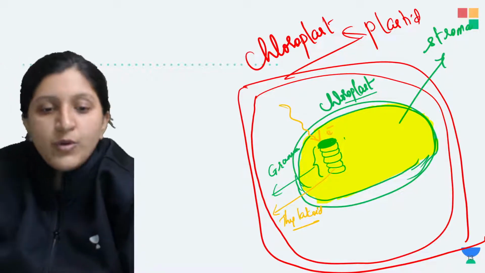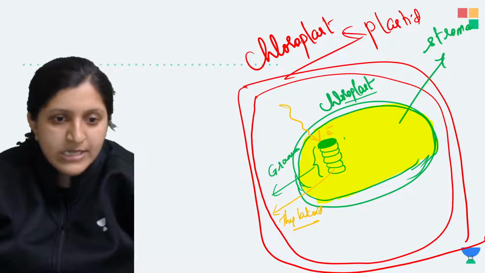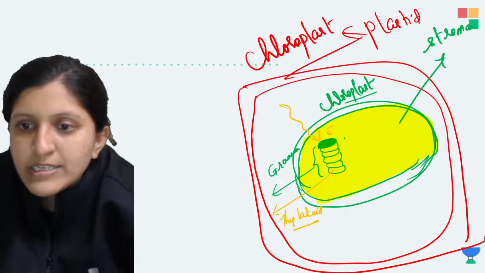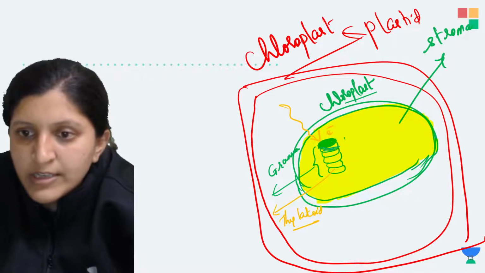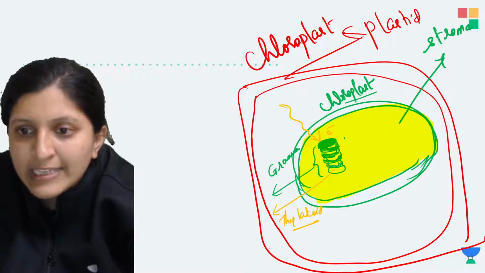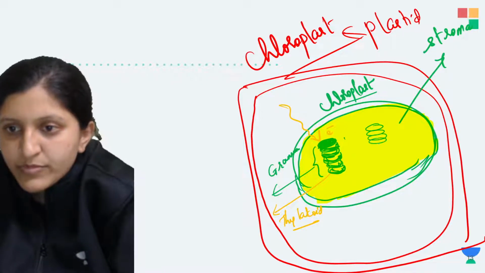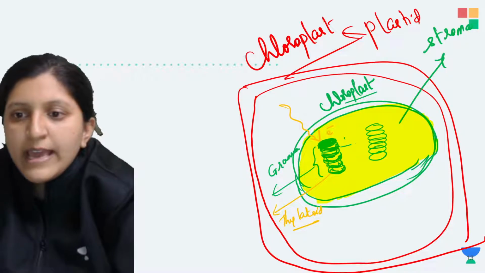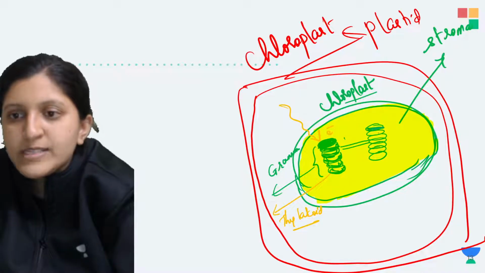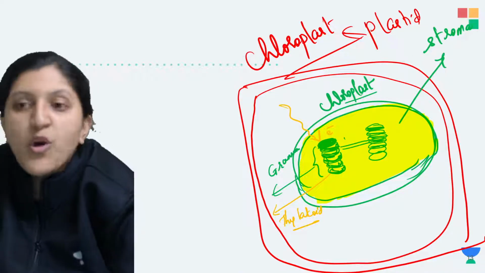Okay, it's not only here in this thylakoid, the chlorophyll is present everywhere, like all the thylakoids over here will have that chlorophyll, and there is an excitation of the electron that can be seen. So like this, there are many grana. This is a granum. They are connected to each other by the fret or the stromal lamellae, as we can also call them. So this is the structure of the chloroplast.